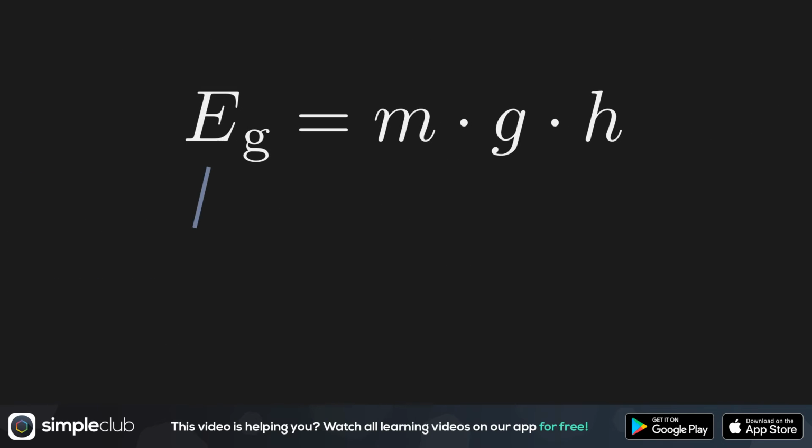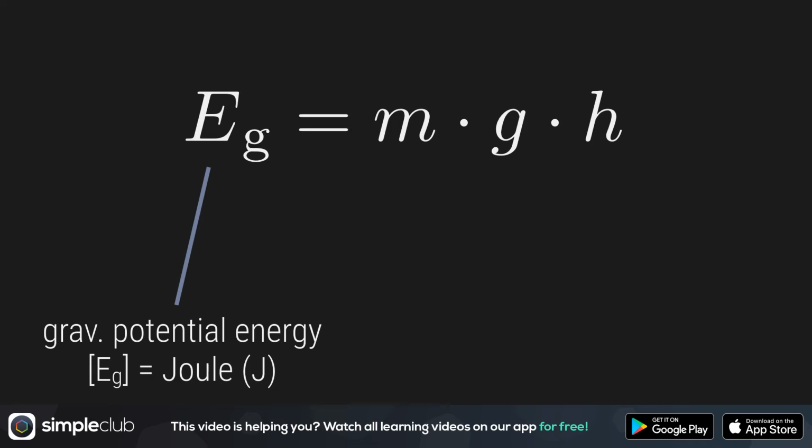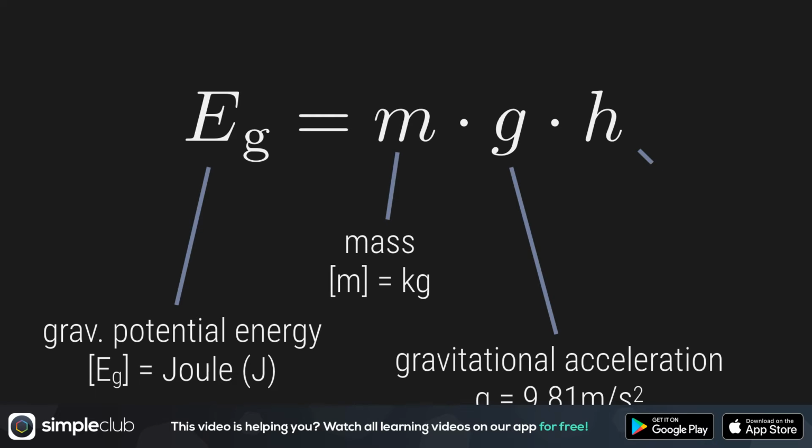The formula for gravitational potential energy states that it is equal to mass times gravitational acceleration times height. So when you roll down the mountain on your bike, your speed is increasing. We are being accelerated by gravity.